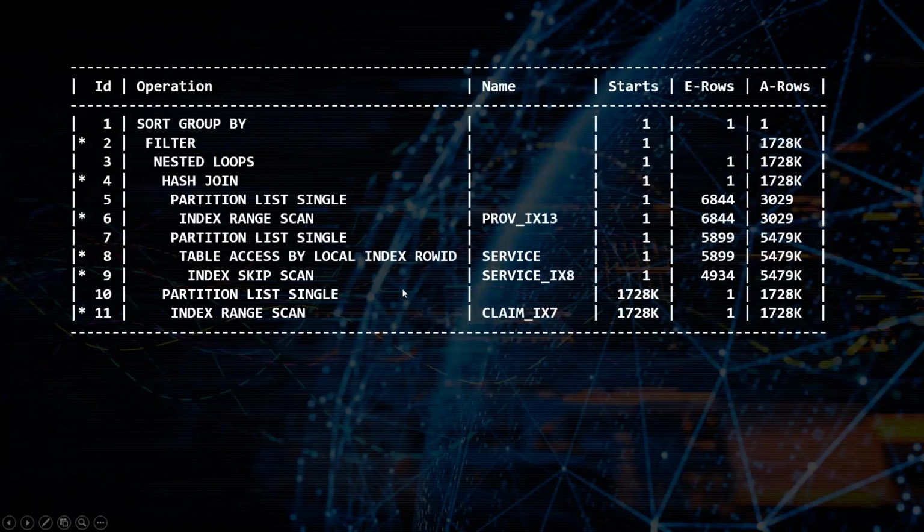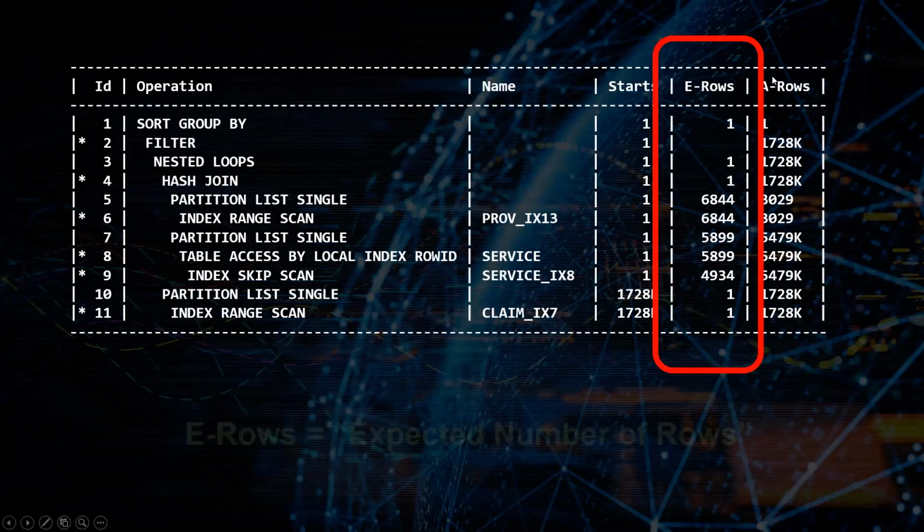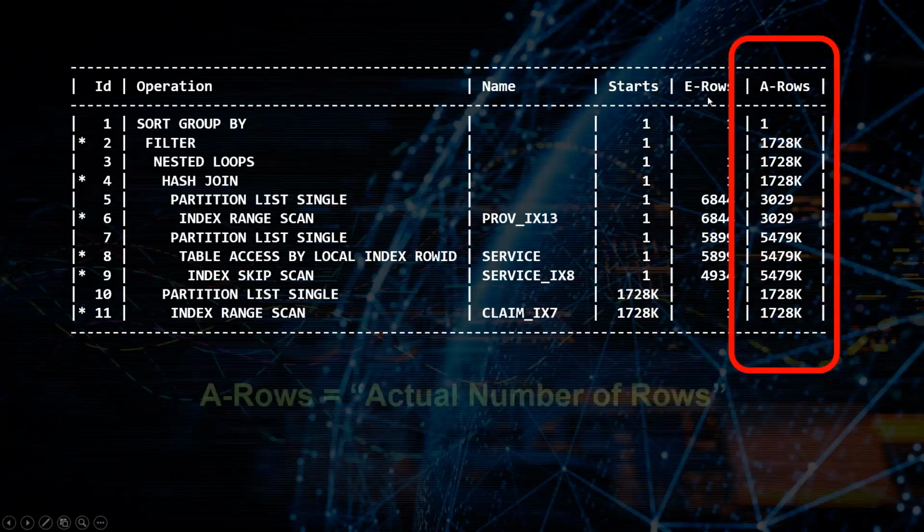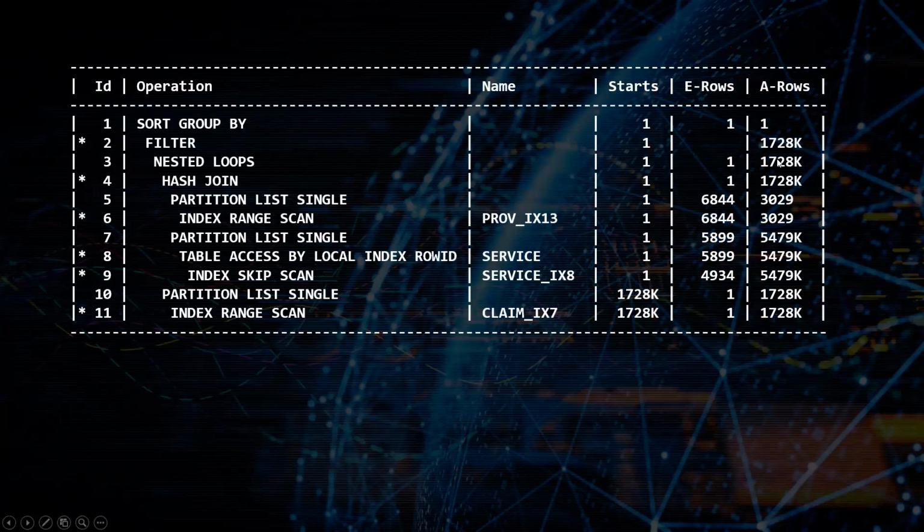And what Oracle will do for a serial plan is it will show you two new columns. It will show you the expected number of rows, and it will show you the actual number of rows. It'll abbreviate these as E rows and A rows.